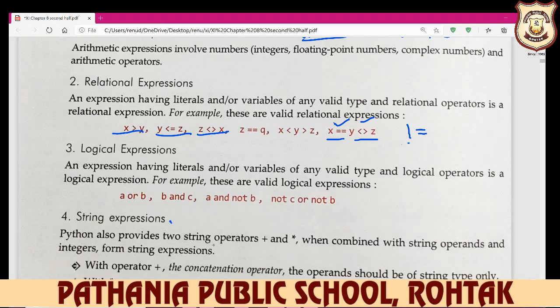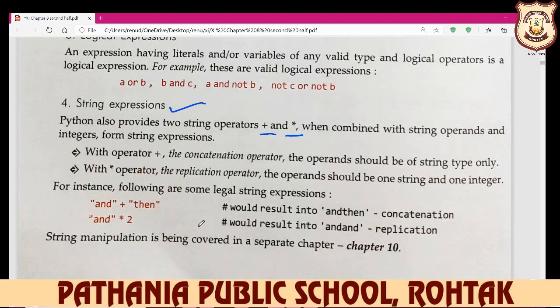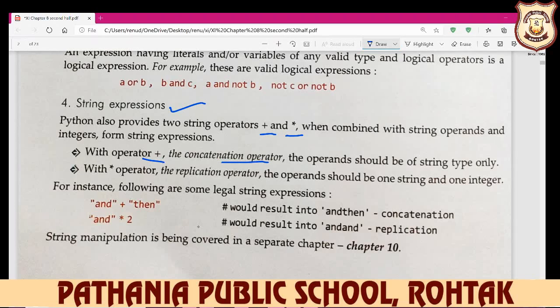Next is your string expression. String means a group of characters. Python also provides two string operators: plus and multiply. Plus and multiply, when combined with string operands and integers, form string expressions. See, with the plus operator, the concatenation operator, the operands should be of string type only.